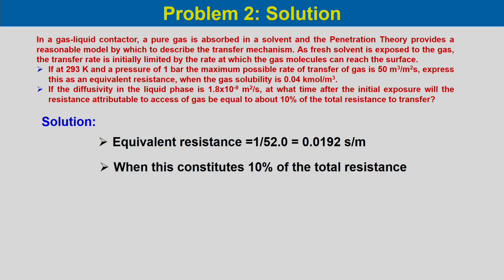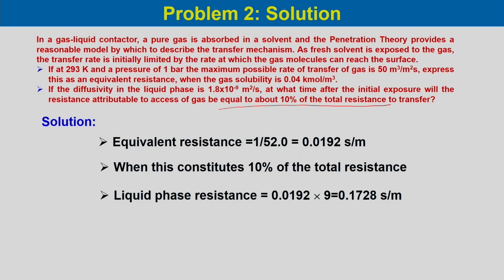Now, it is given over here that this constitutes about 10% of the total resistance. So, the liquid phase resistance will be 90%, that is 0.0192 into 9. So, the liquid phase resistance would be 0.1728 second per meter. The liquid phase coefficient will be 5.78 meters per second, if we calculate from this resistance.